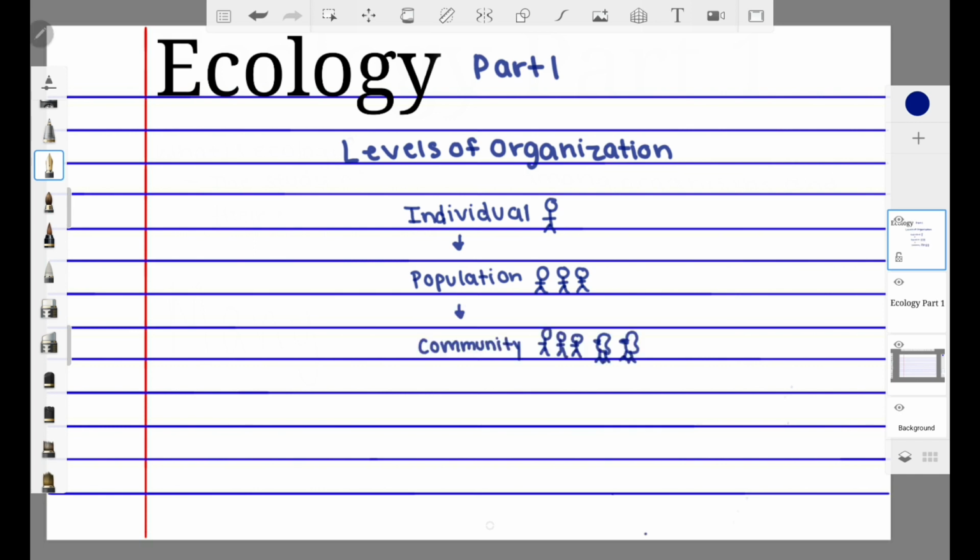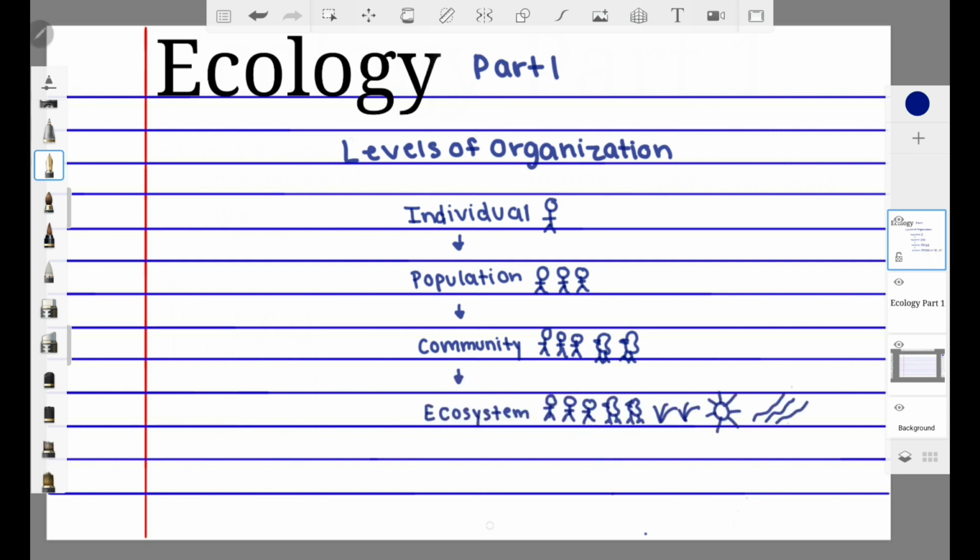Then we start to talk about communities. Communities are all of the living things in one area. For example, you have your population of humans from before, but now you've added in a population of birds. And you can have populations of plants and trees and cheetahs and lions and any sort of living thing that lives in one area.